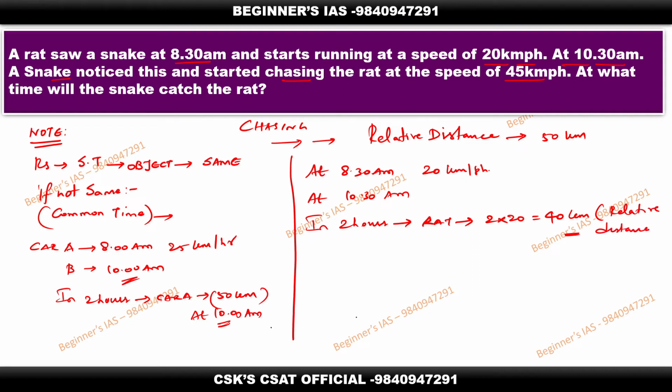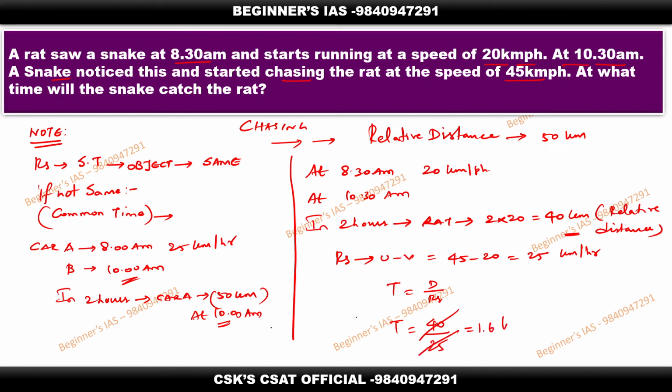After knowing the relative distance, you move on with the problem. Chasing means both are in the same direction, therefore the relative speed is u minus v. Here 45 minus 20, which is nothing but 25 kilometers per hour. Now what is the time? Time is equal to distance by speed, and that is the relative speed here. The relative distance is 40, and the relative speed is 25. If you cancel, you will get the answer as 1.6 hours.